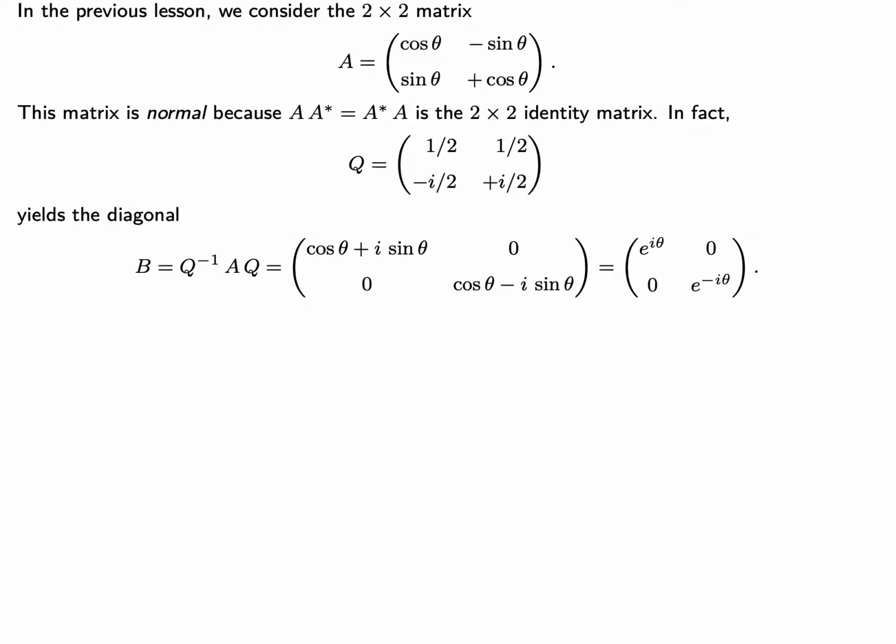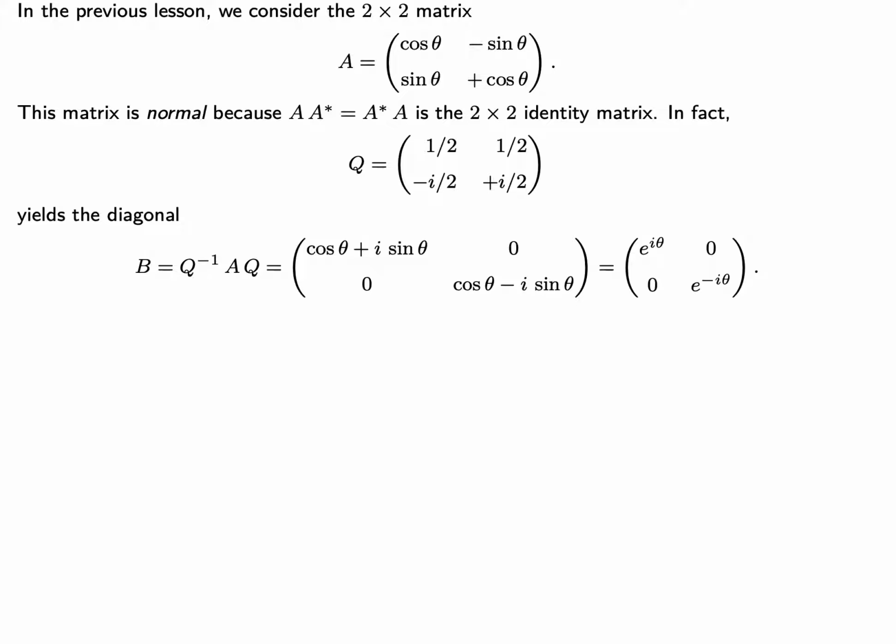For today, let's first go over the following motivating example. In the previous lesson, we considered the 2 by 2 matrix that you see here on your screen as a rotation counterclockwise by an angle theta. Here we're assuming that theta is a real number so that A has real entries. This matrix is normal because A times A star, the adjoint of A, equals A star times A, which is the 2 by 2 identity matrix.